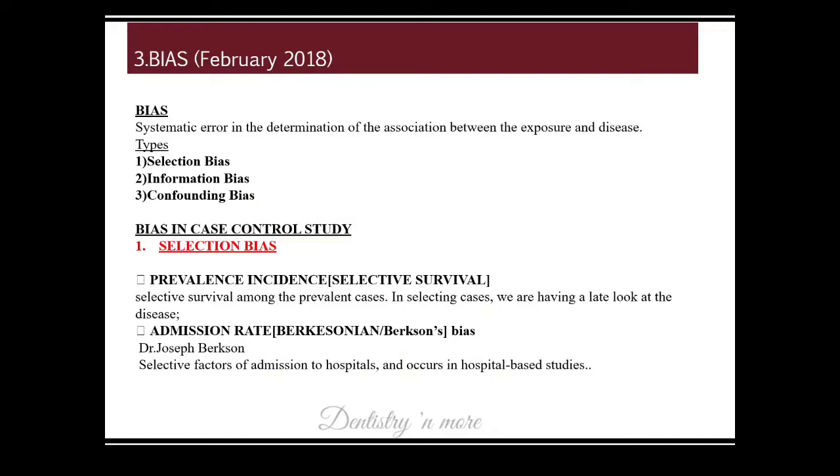Next is bias. Bias is nothing but a systematic error in research between the exposure and disease. Basically we have 3 biases: selection, information and confounding. So we have bias in case control and cohort studies. In case control we have selection bias, that is prevalence incidence bias, which is also known as selective survival.